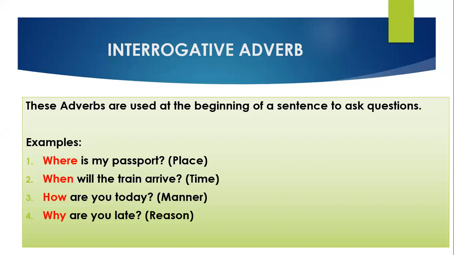So what we have done: adverb of manner, adverb of time, adverb of place, which we also know as PTM. PTM is parents teacher meeting, but on another side it is adverb of place, adverb of time, and adverb of manner. Next is adverb of frequency, adverb of degree, and interrogative adverb, that means FDI.